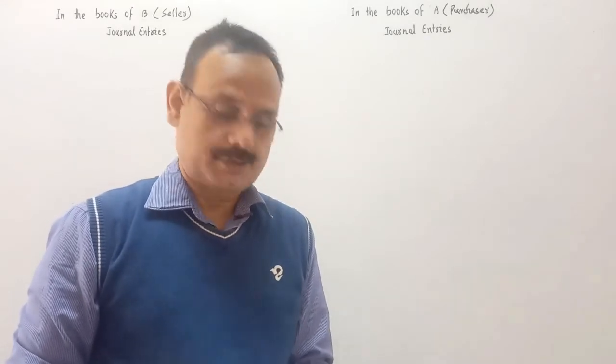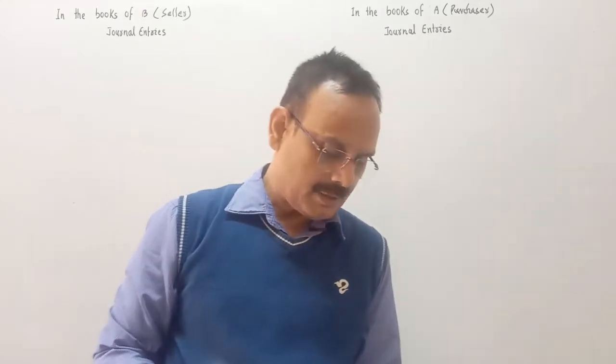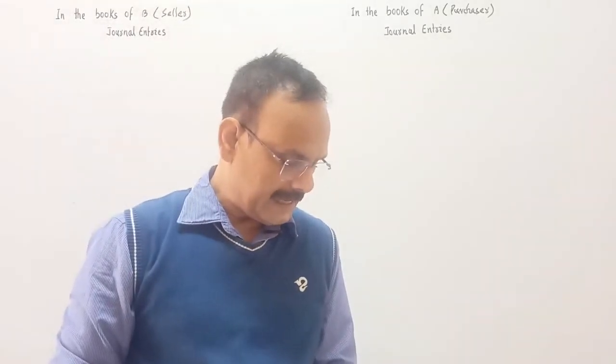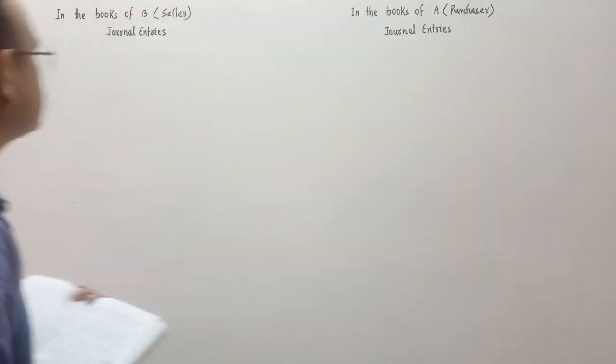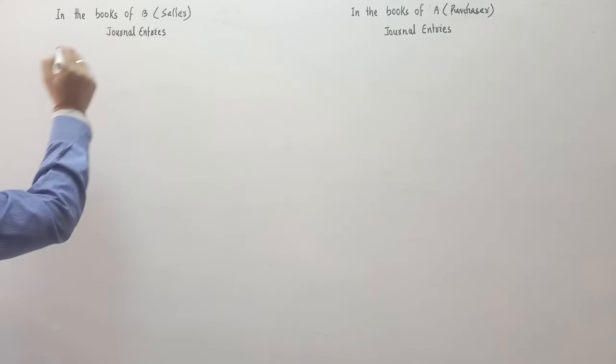Drawer, drawee and endorsee. For the above transaction, prepare A's account and C's account in the books of B, and B's account in the books of A, and also B's account in the books of C. So start with this in the books of B. B is the seller. So the first entry is A purchased goods from B. It means B is the seller.